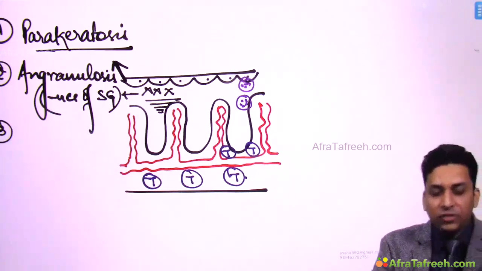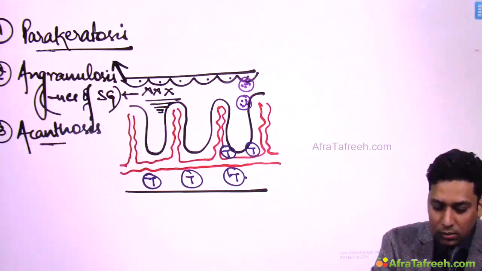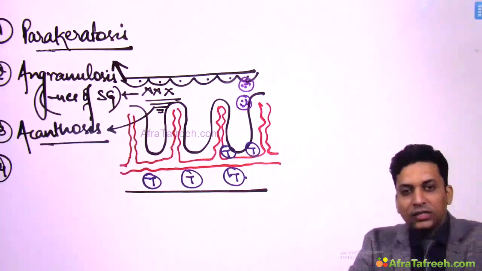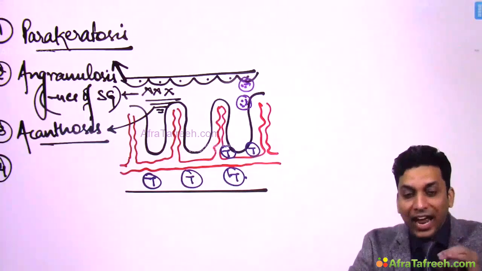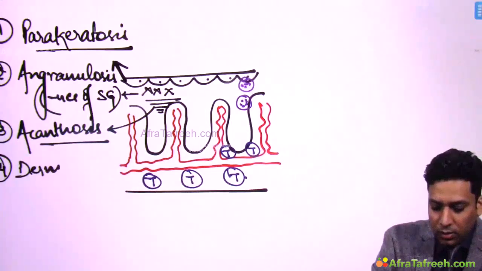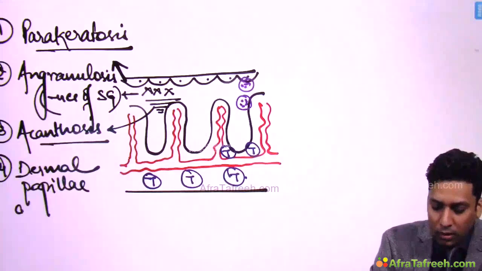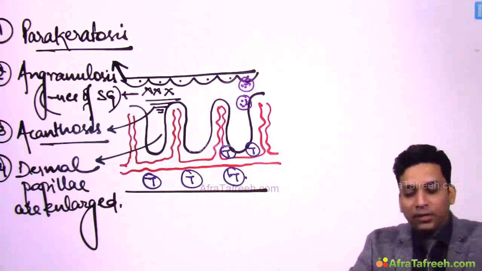Then there is thickening of stratum spinosum. This is known as acanthosis. Then you can see that these dermal papilla, that is the projections of dermis which are going into epidermis, are enlarged. So dermal papillas are enlarged.